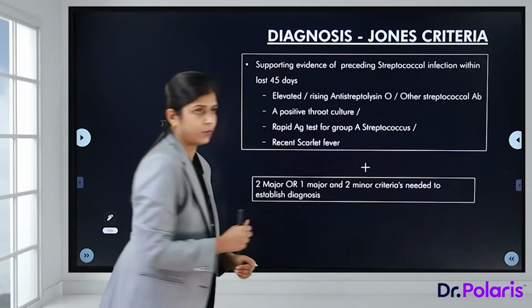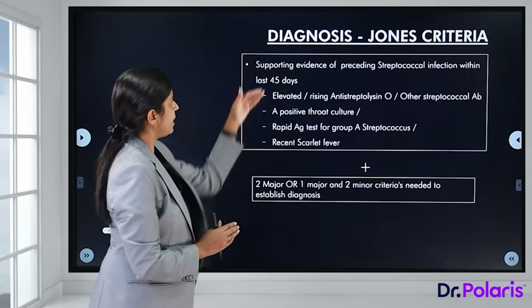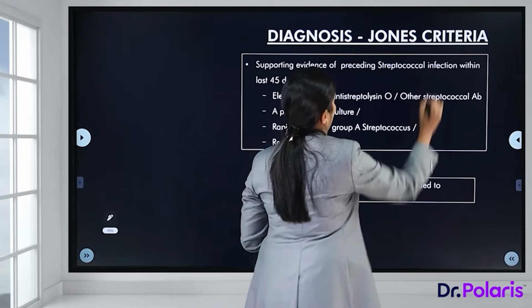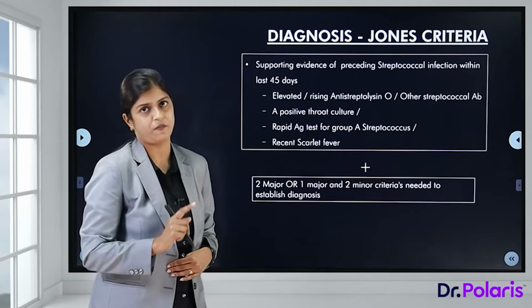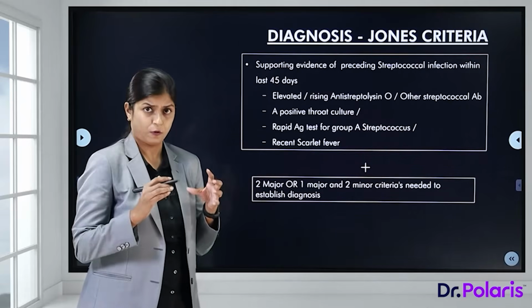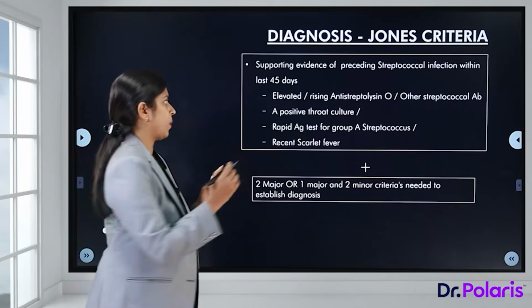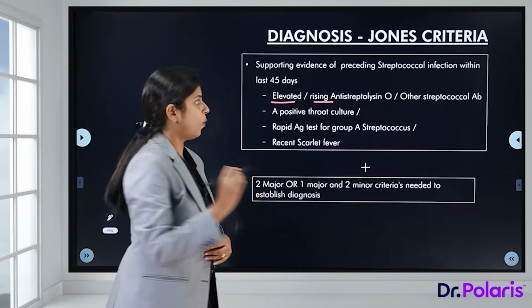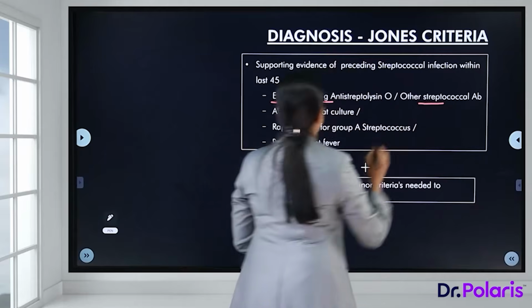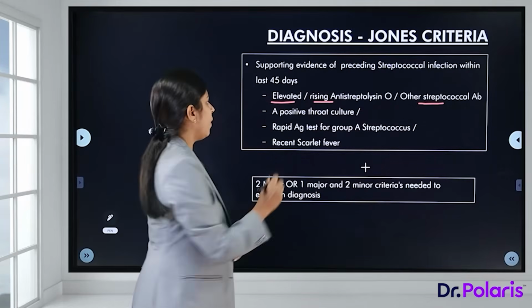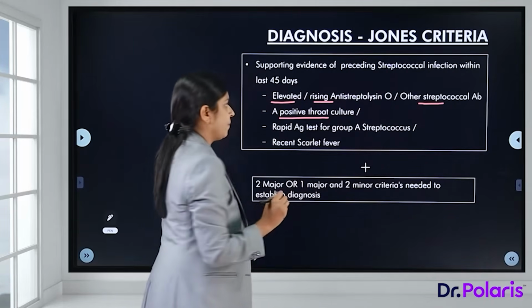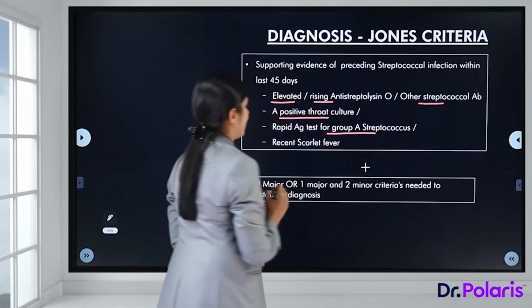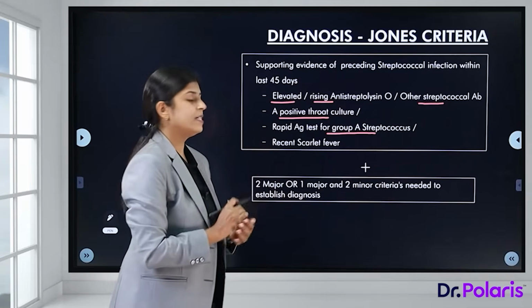Now, how do we diagnose? For diagnosis, we first need supporting evidence of preceding streptococcal infection within the last 45 days. So what is this evidence? The antibodies against the streptococcus, that is elevated or rising anti-streptolysin O or other streptococcal antibodies, or a positive throat culture, or a rapid antigen test which is positive for group A streptococcus, or a recent scarlet fever.